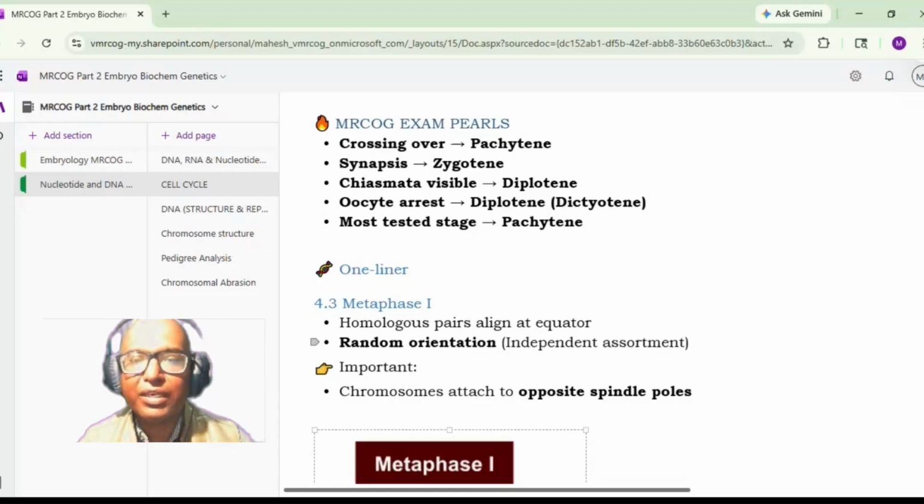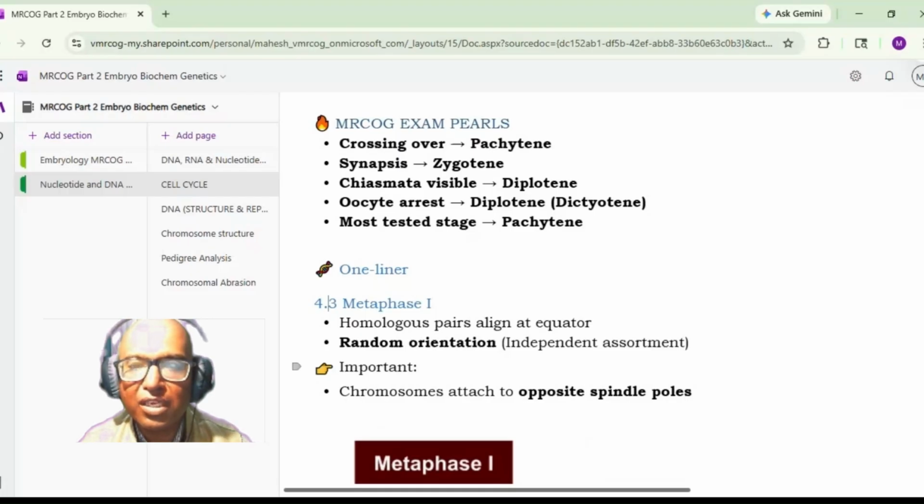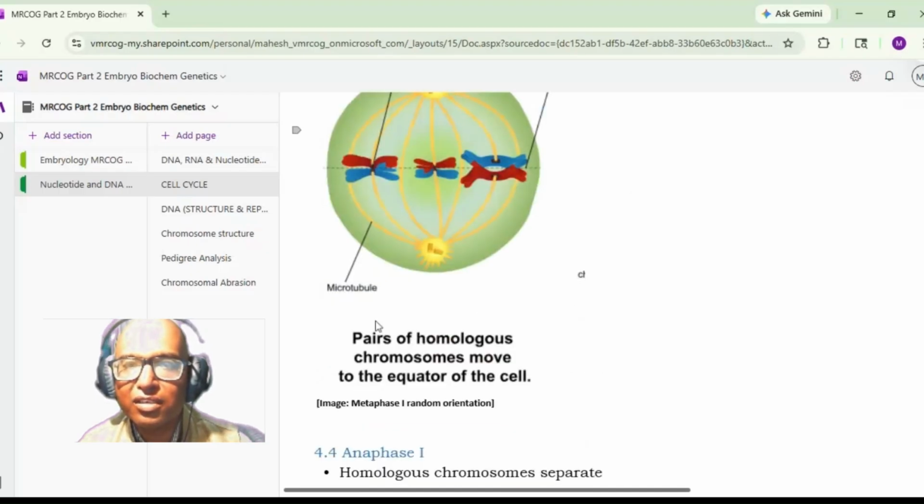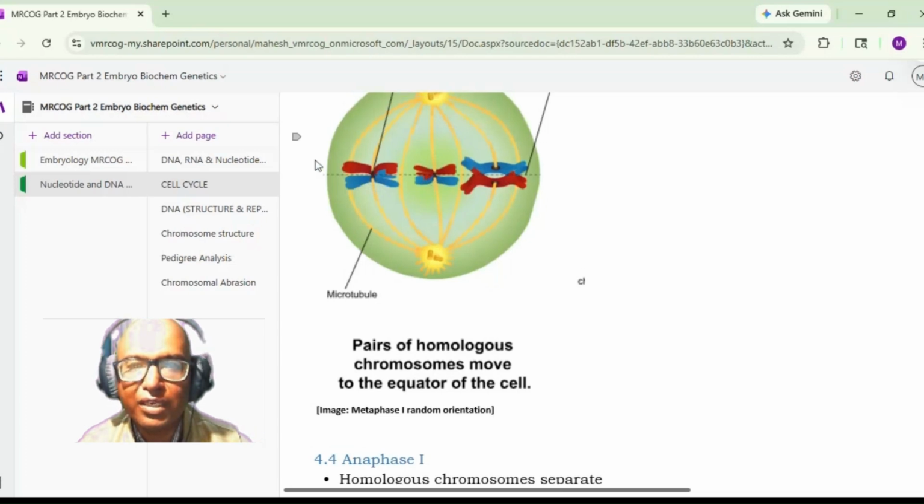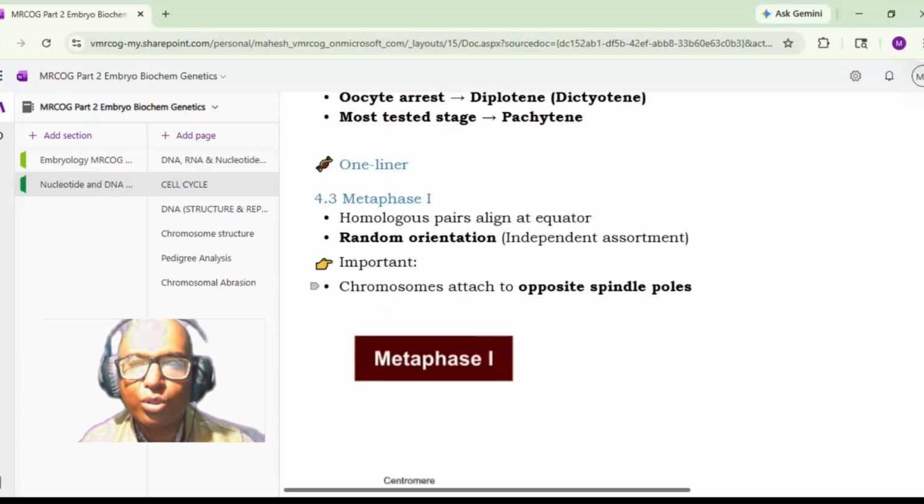Independent assortment. Most important here is that chromosomes attach to the opposite spindle poles. So in metaphase 1, the homologous pairs will align at the equator. There is a random orientation. The chromosomes are arranged at the equator in metaphase 1. So random orientation is there, and chromosomes are attached to the opposite spindle poles.